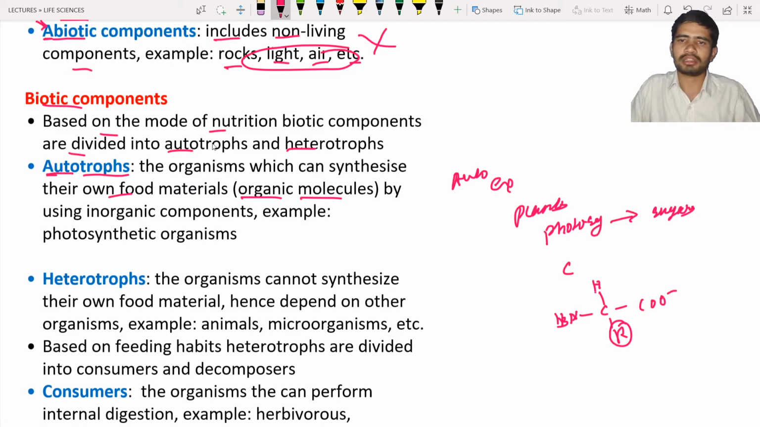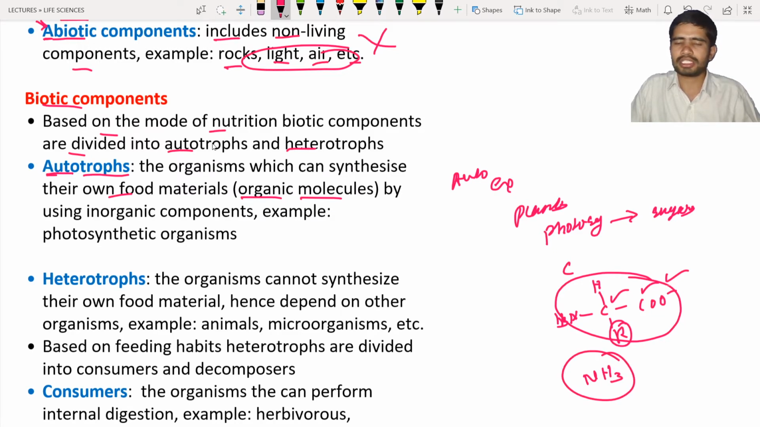So here you can see the carbons, here the carbon is there, here the carbon is there, but in the amino acid you can see a minimum of one carbon, okay. So hence we can say that it is an organic molecule, okay. Now what about just NH3? Is it organic? No, it is not organic. Why? Because these components do not have the carbon, hence it is not considered as organic.